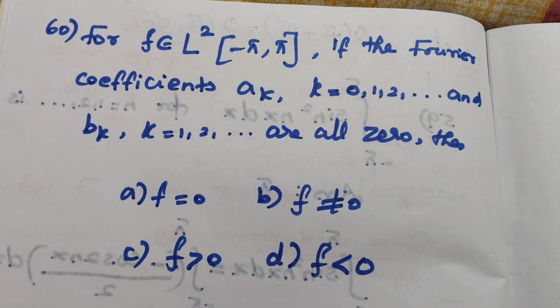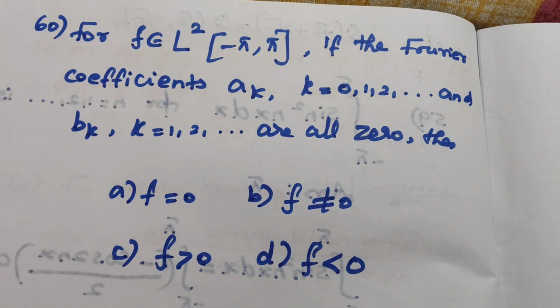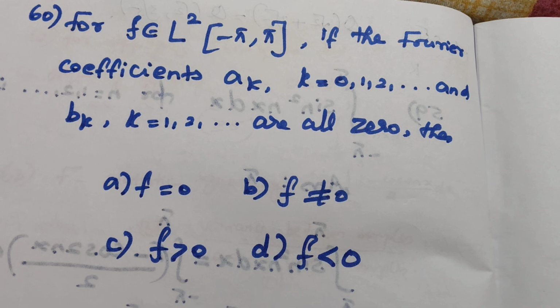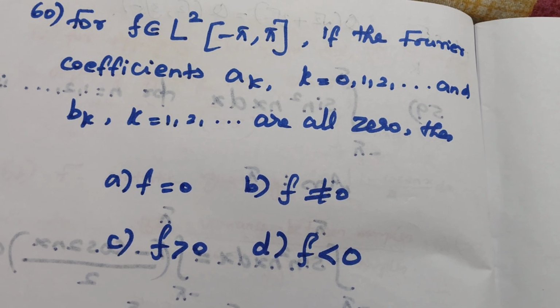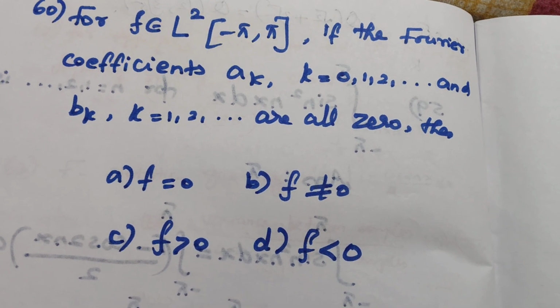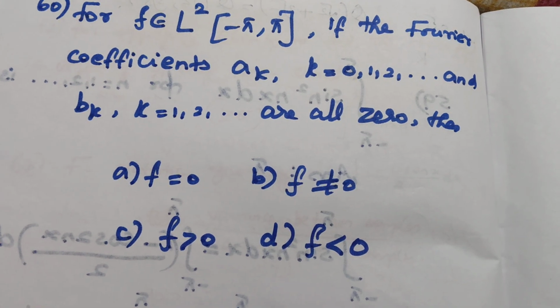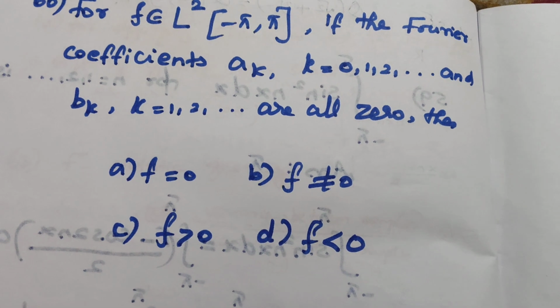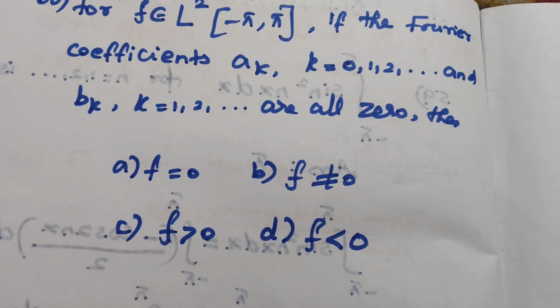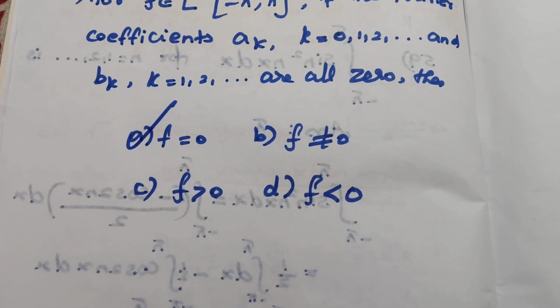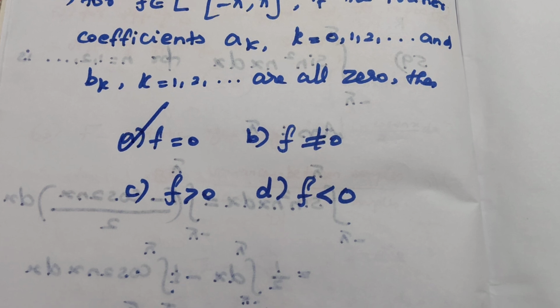Question number 60. For f belonging to L square of minus pi, pi, if the Fourier coefficients ak, k equal to 0, 1, etc. and bk, k equal to 1, 2, etc. are all 0, then what is the value of f? Here ak, bk are all 0, and therefore what is the answer for f? Four options are given below. The answer is f equal to 0, option A.